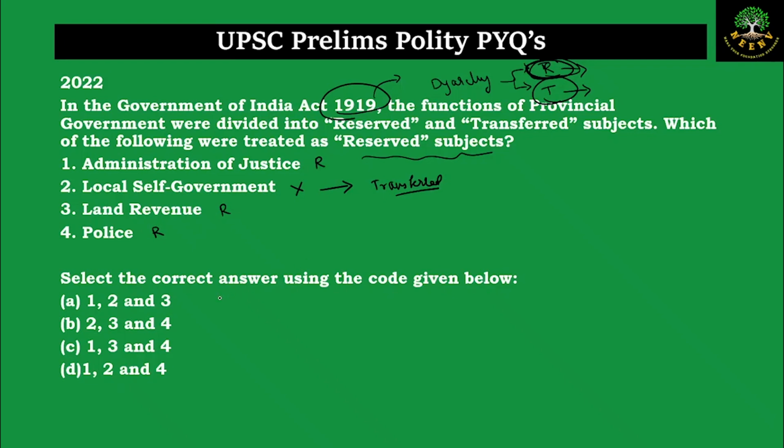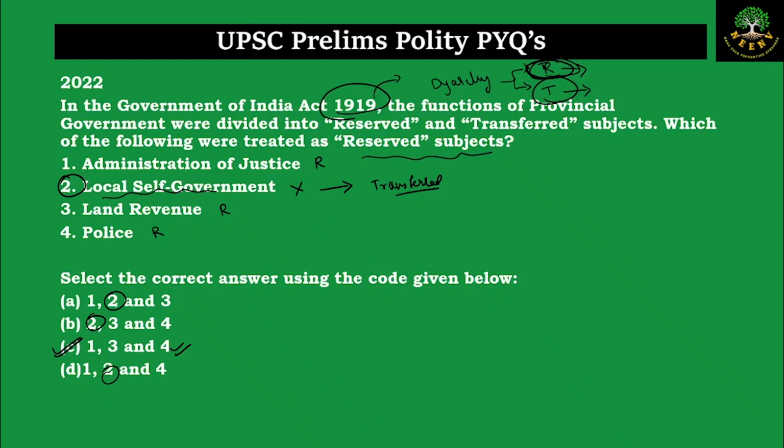So select the correct answer using the code given below. We know that 2 is the incorrect answer. If we eliminate 2 from the options, we will directly get the answer as C, that is 1, 3 and 4 as correct. So knowing that local self-government is not a reserved subject but a transferred subject is the key to this question.